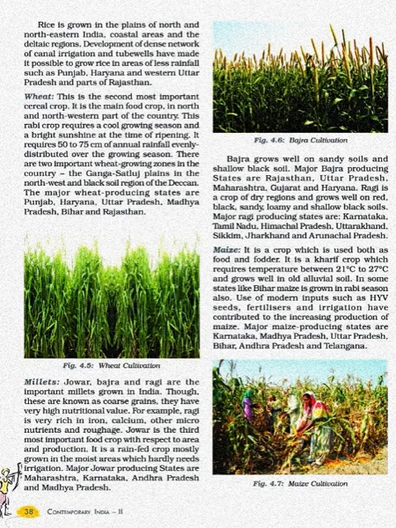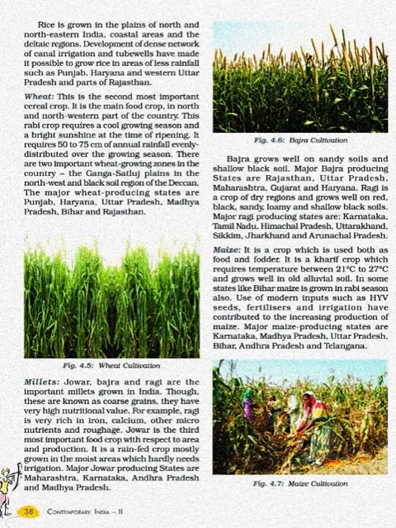And then after this, the third one is bajra. Bajra grows well on sandy soil and shallow black soil, and major bajra producing states are UP, Rajasthan, Maharashtra, Gujarat and Haryana. So after discussing this millets, within millets we have discussed ragi, jawar and bajra.